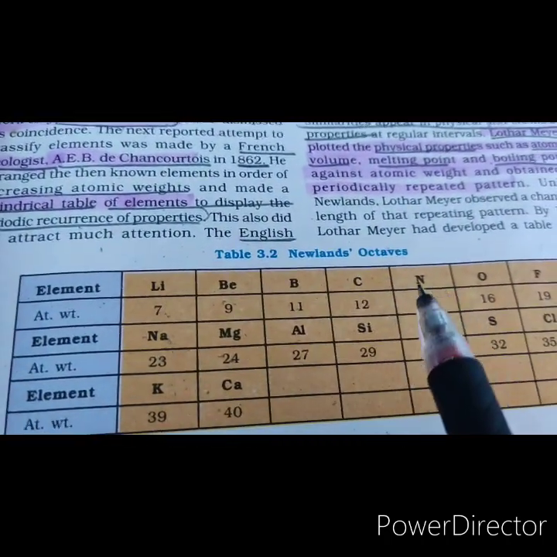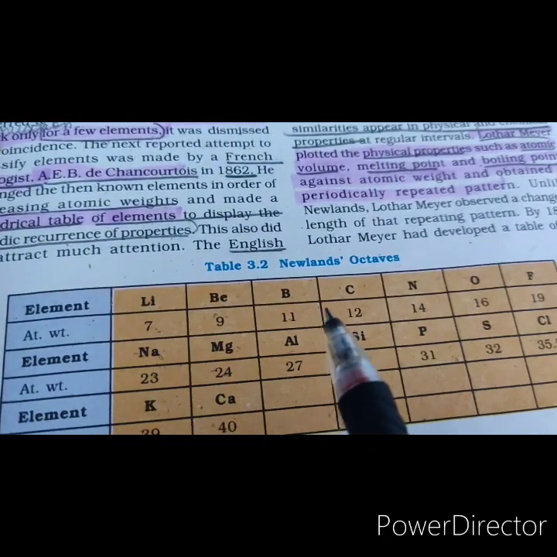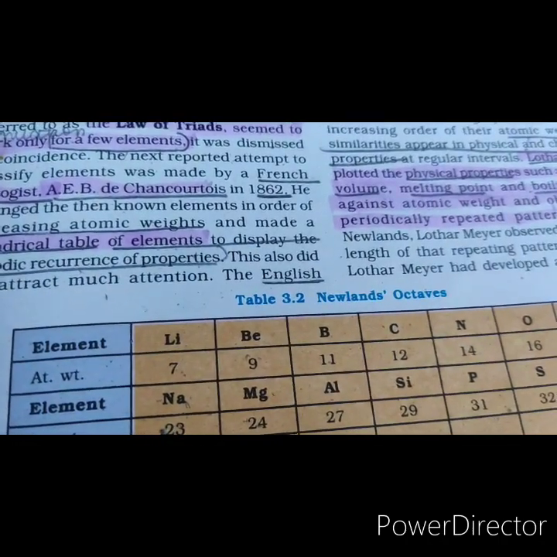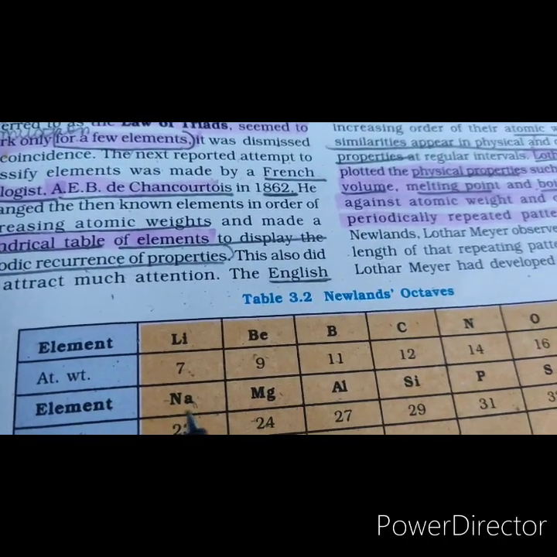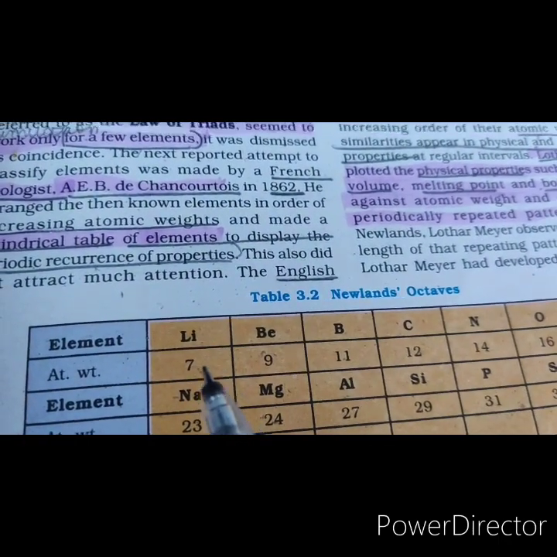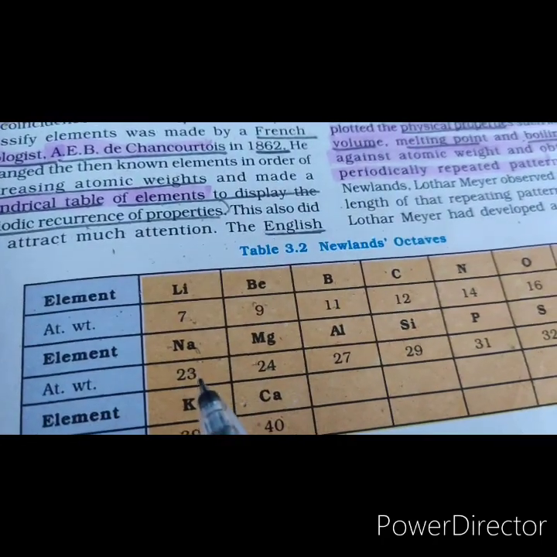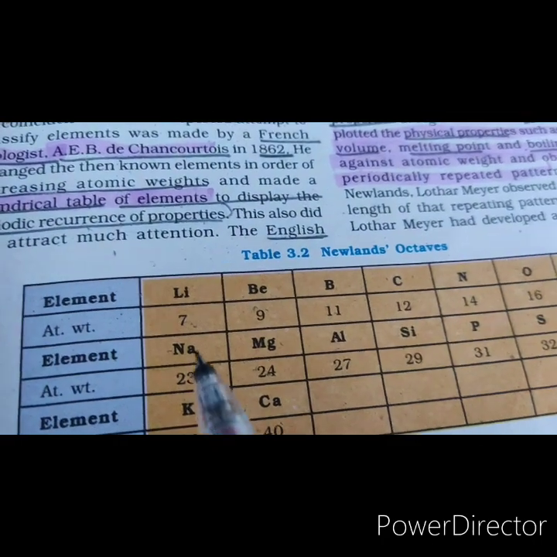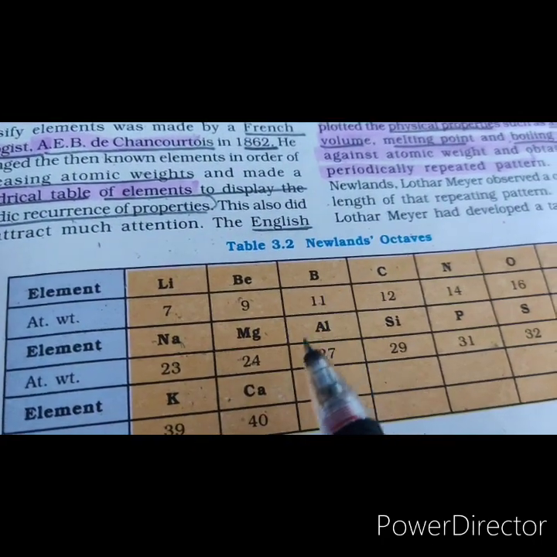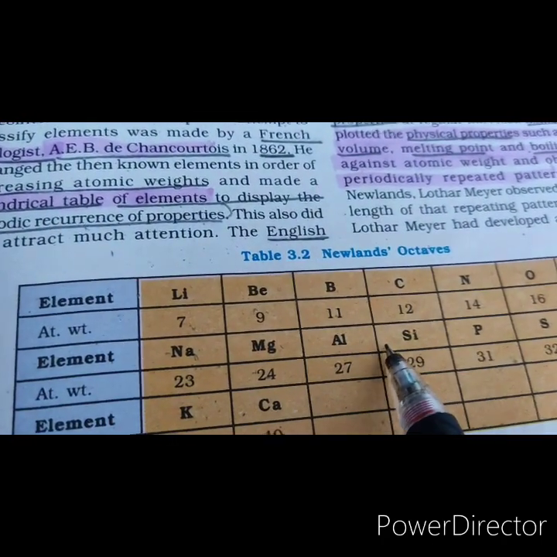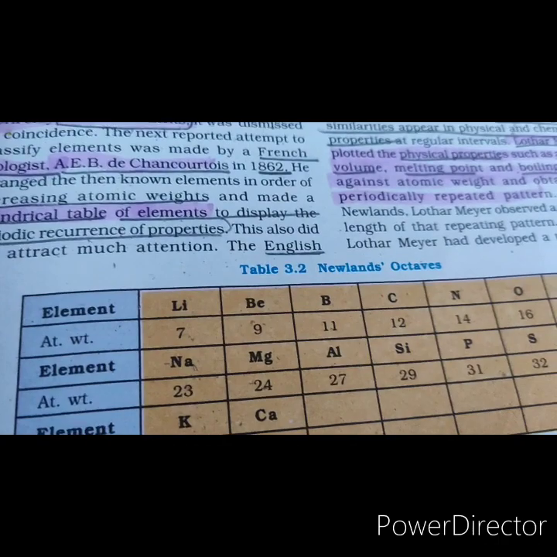Similarly, we see here in this table the Newlands octaves: lithium, beryllium, boron, carbon, nitrogen, oxygen, fluorine, and then comes sodium. In this table, sodium, the eighth element from lithium, is similar to lithium, and similarly the next eighth element, potassium, is similar to sodium. The same is true for magnesium resembling beryllium and aluminium resembling boron.